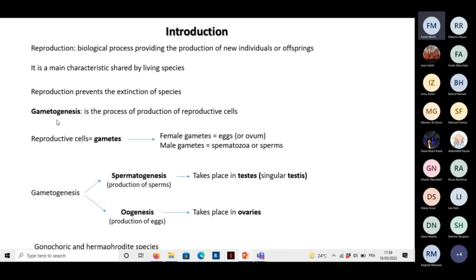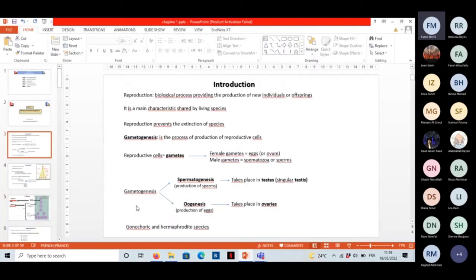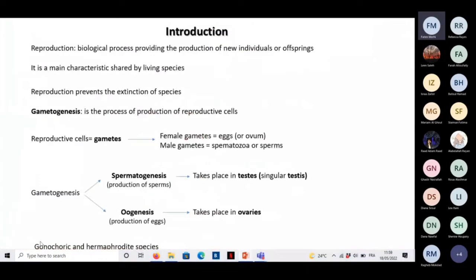Now, the gametogenesis, as we have said, is the process of production of reproductive cells or of gametes. Those reproductive cells are called the gametes, and we have 2 types of gametes, the female gametes and the male gametes. The female gametes are called the ova, or the eggs or ovum. And the male gametes are called the spermatozoa or sperms.